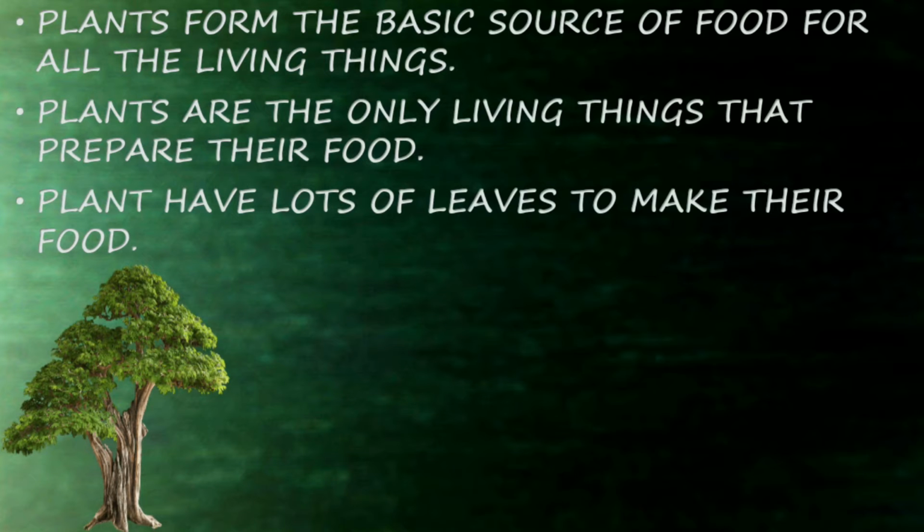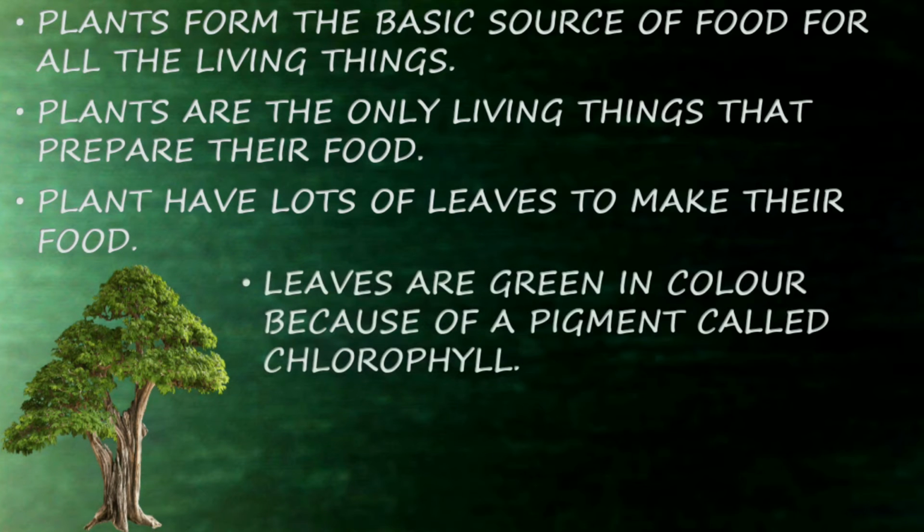Plants have lots of leaves to make their food. As we can see, a number of leaves are present in the plant. Leaves are green in color because of a pigment called chlorophyll. So you can see the color of the leaves in a plant is green.